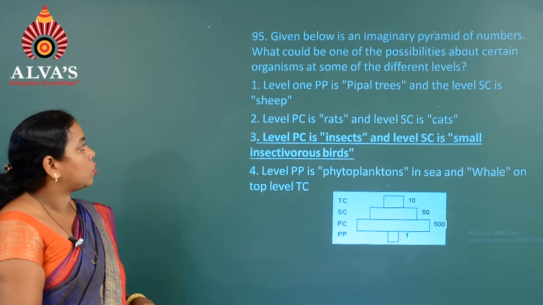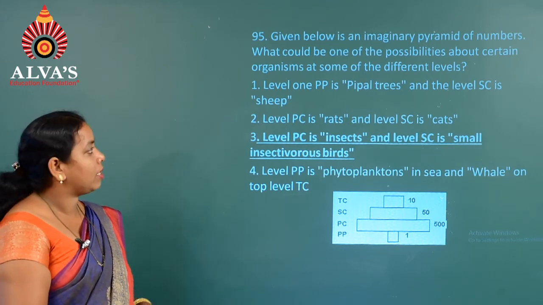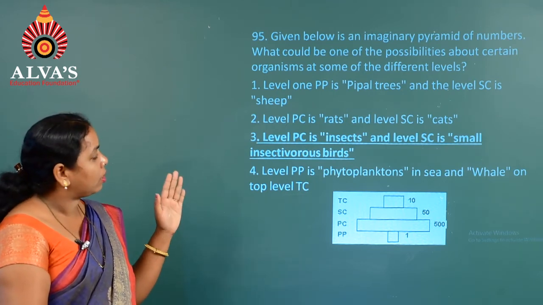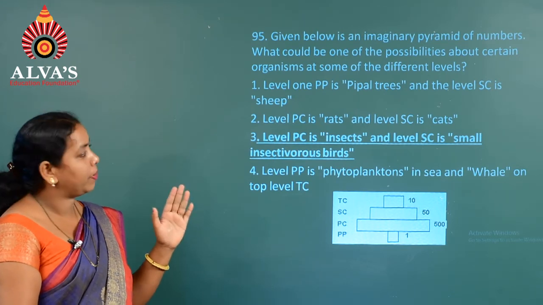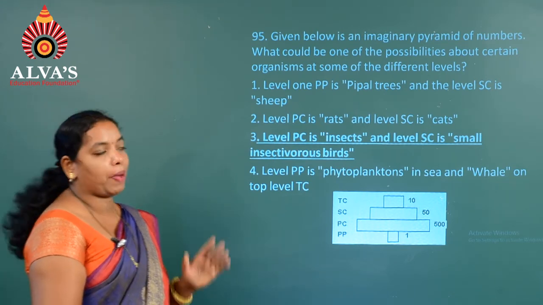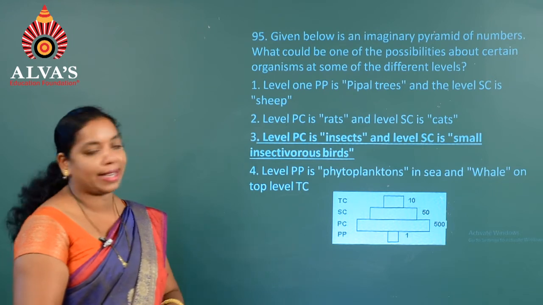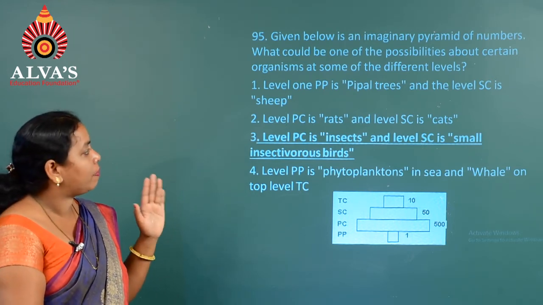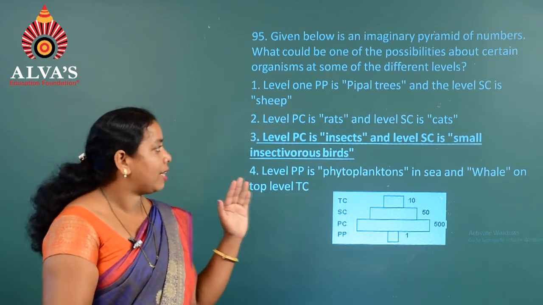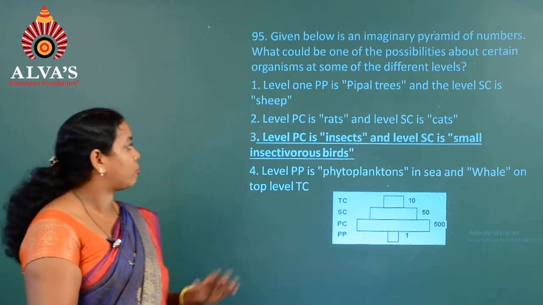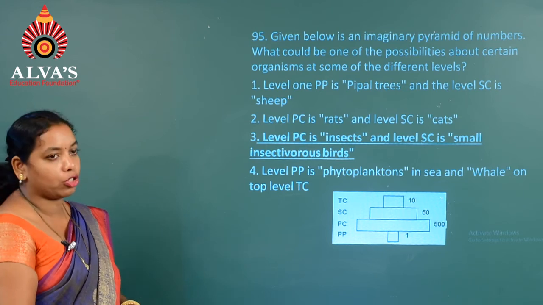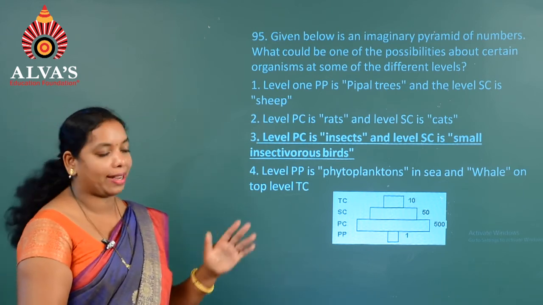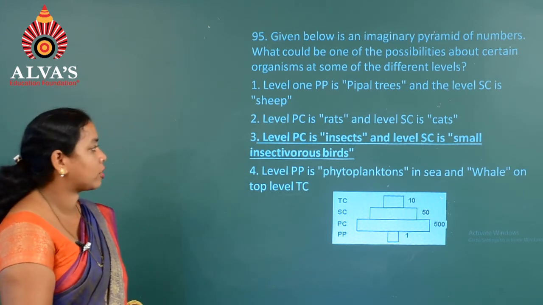The first one, here PP means primary level, where they have given the first one, that is level 1. The primary producer is pipal trees, and the secondary consumer is a sheep, whereas in the second one, the primary consumer is rat and the secondary consumer is a cat. In the third one, the primary consumer is insects and the secondary consumer is a small insectivorous bird.